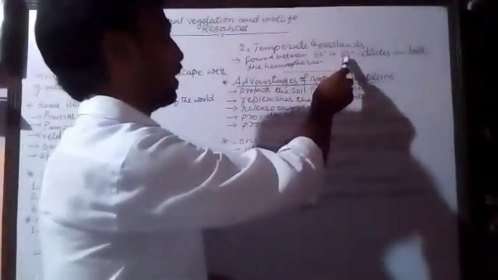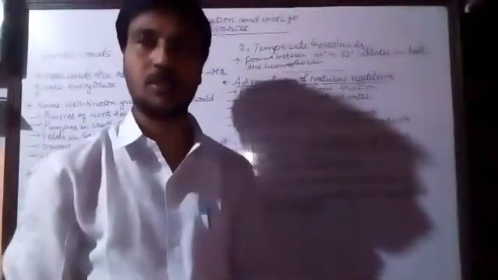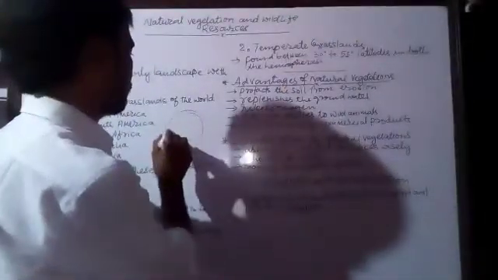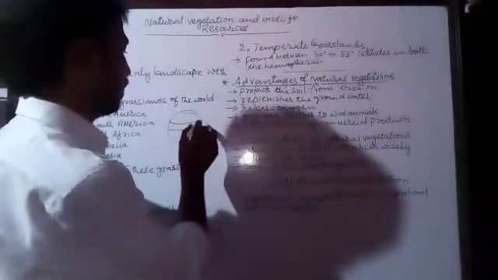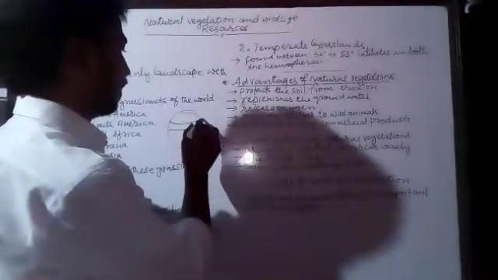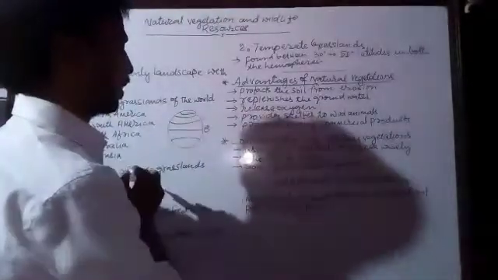Moving to the next, the temperate grasslands. Temperate grasslands are found between the 30° to 55° latitudes in both hemispheres. Once again, let me draw. This is the tropic starting from 0°, then comes the Tropic of Cancer, and then comes the temperate, and then the Arctic Circle.